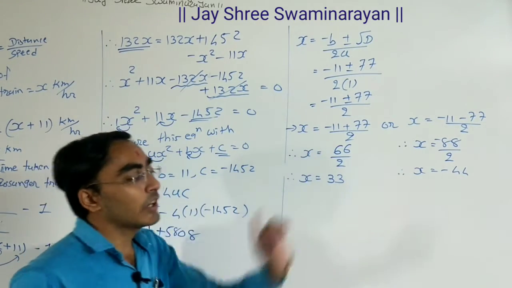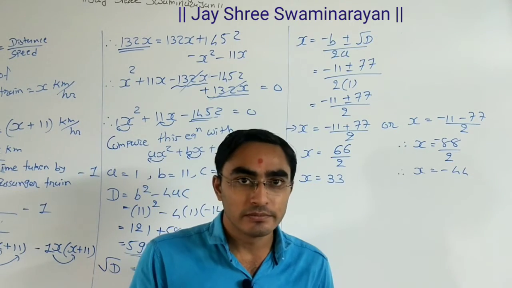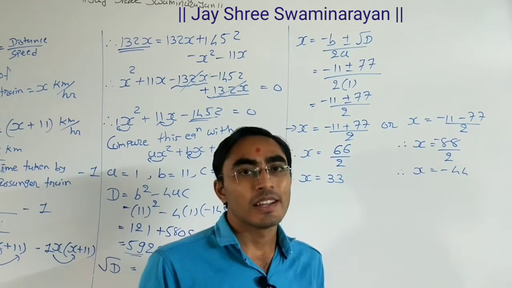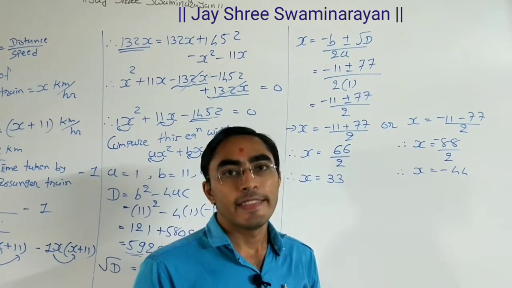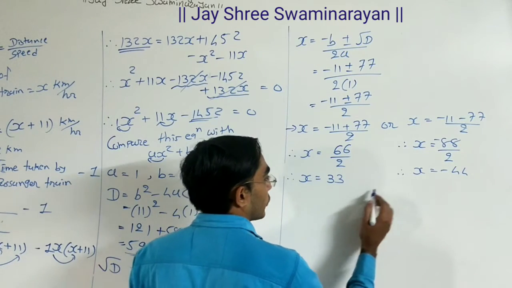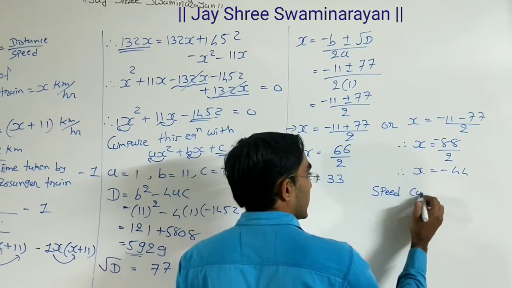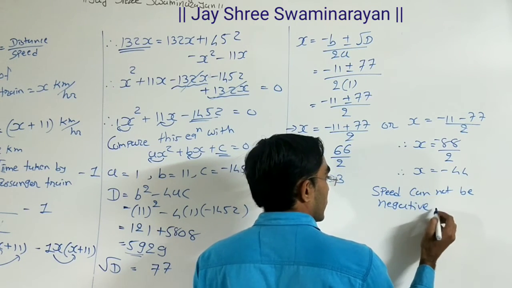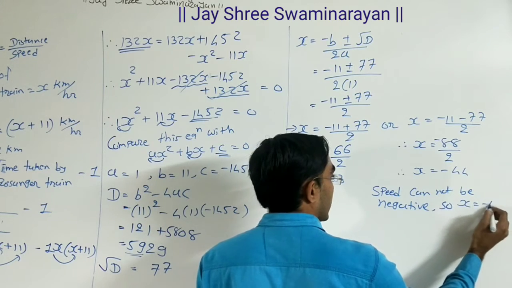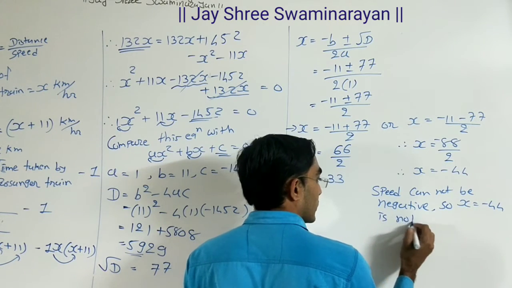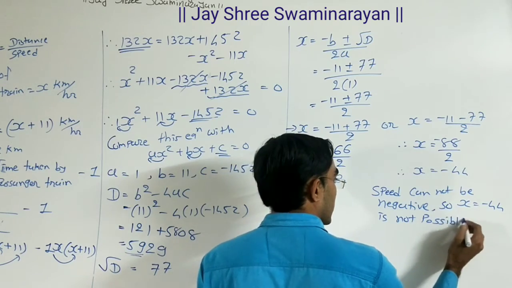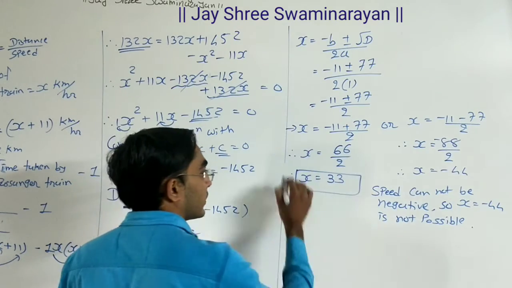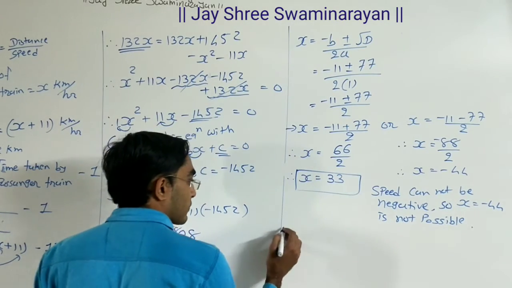But x means our speed of train, it cannot be a negative number, that's why this answer is not possible, right? Our speed cannot be negative, so this answer is not possible. So x is equal to minus 44 is not possible. So what is your final answer? x is equal to 33. So at last we need to write this.